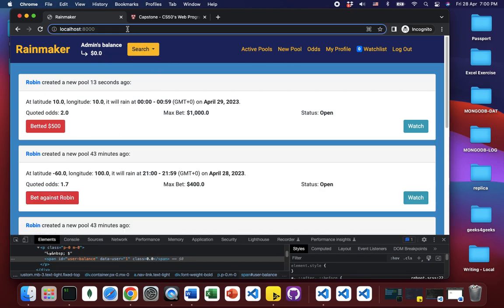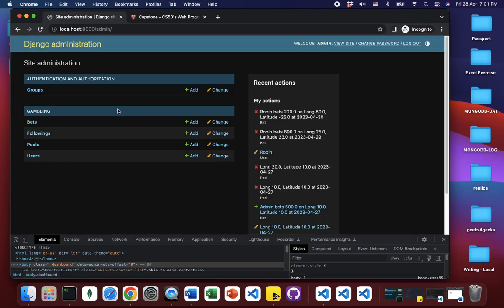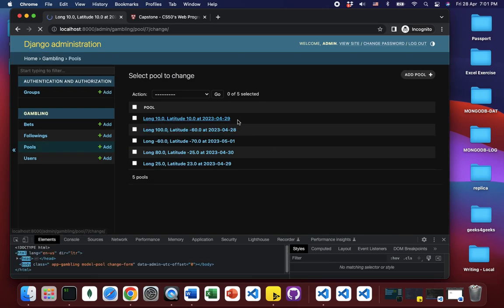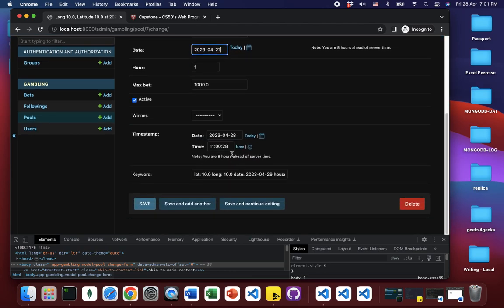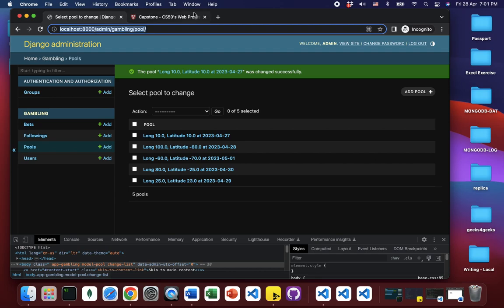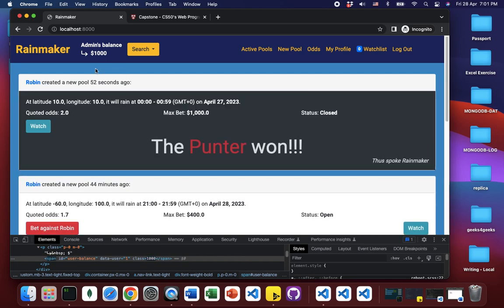What is interesting about Waymaker is that the outcome of each pool is system determined. If I go to the admin page and change the forecast from the future to the past, the next time I reload the page of Waymaker, the system will automatically update the pool status. So let's see. Now I reload. See? The status of the pool is updated.